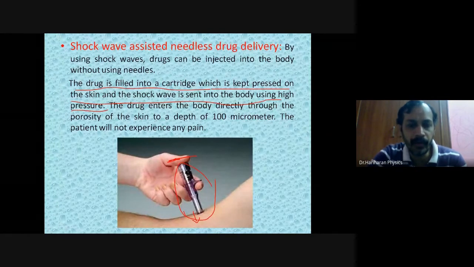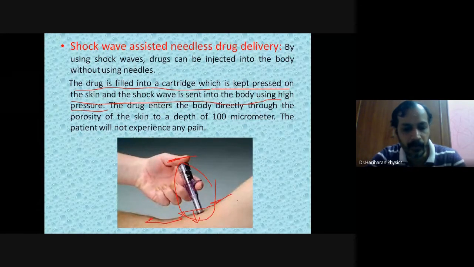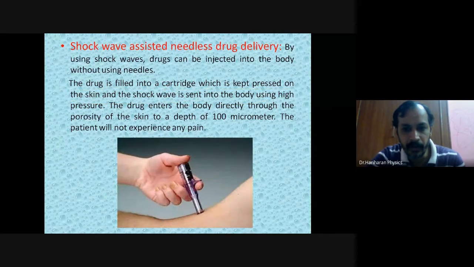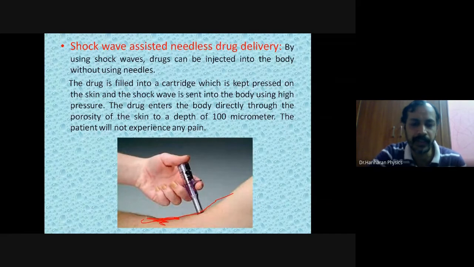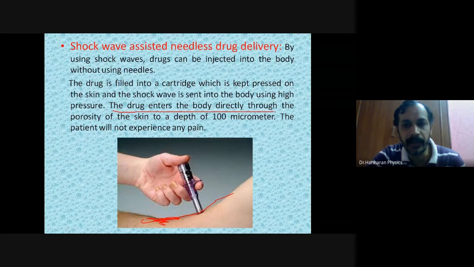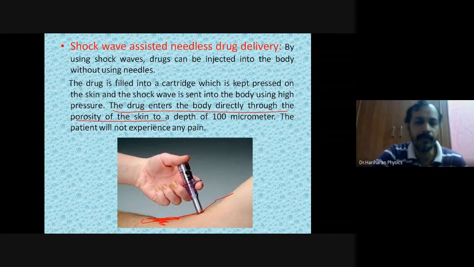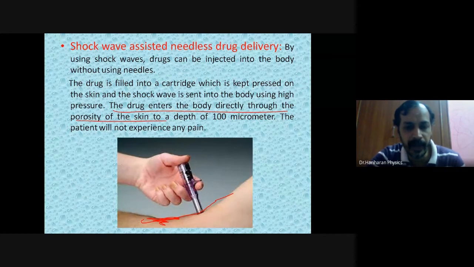Now what we do? Pass shock waves. Shock waves means what? Pass sudden vibrations in the body around the skin. Shock wave means pass sudden vibration around the skin. Okay, when that is done, what will happen? When sudden vibrations are passed, the drug will enter the body directly through the pores that are present in our skin. Pores means what? Our skin will have small holes.